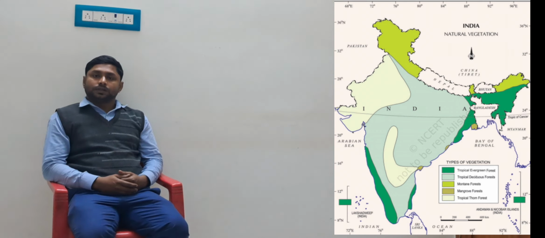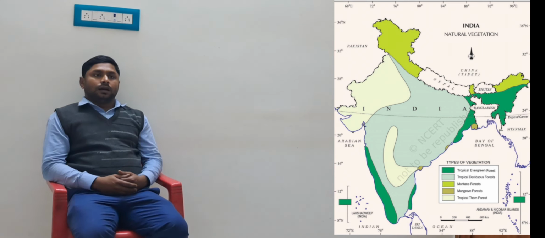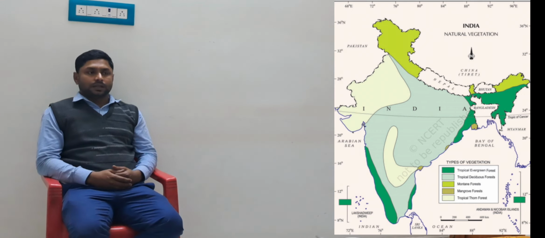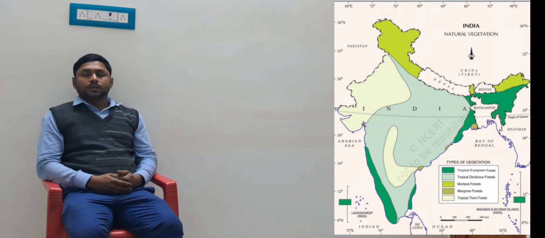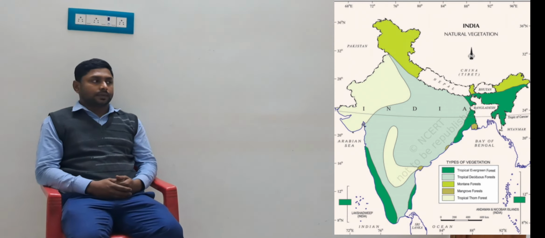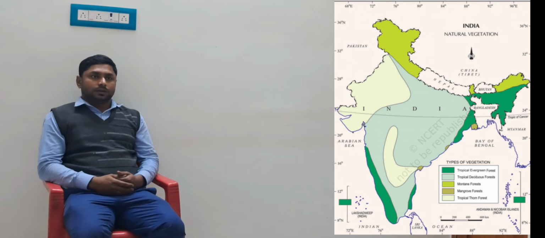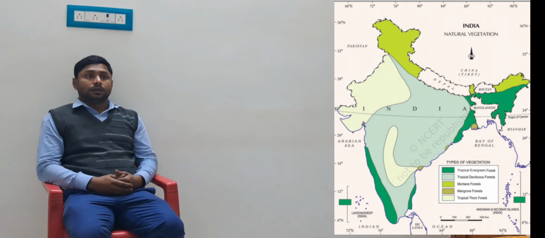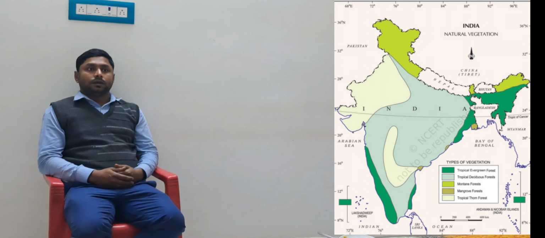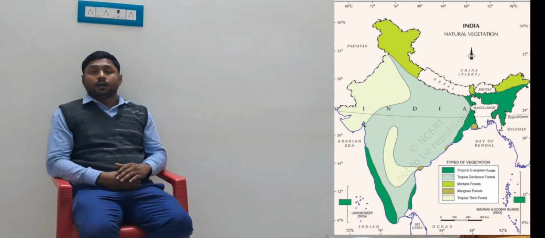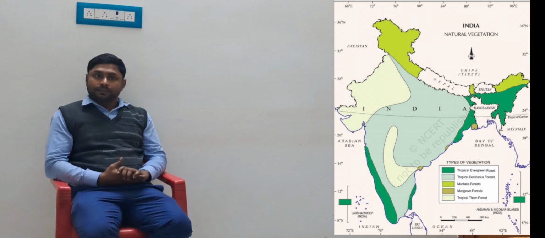The mangrove forest has some unique characteristics: it has two types of roots. The unique roots are known as uproots, meaning roots that grow above the soil.